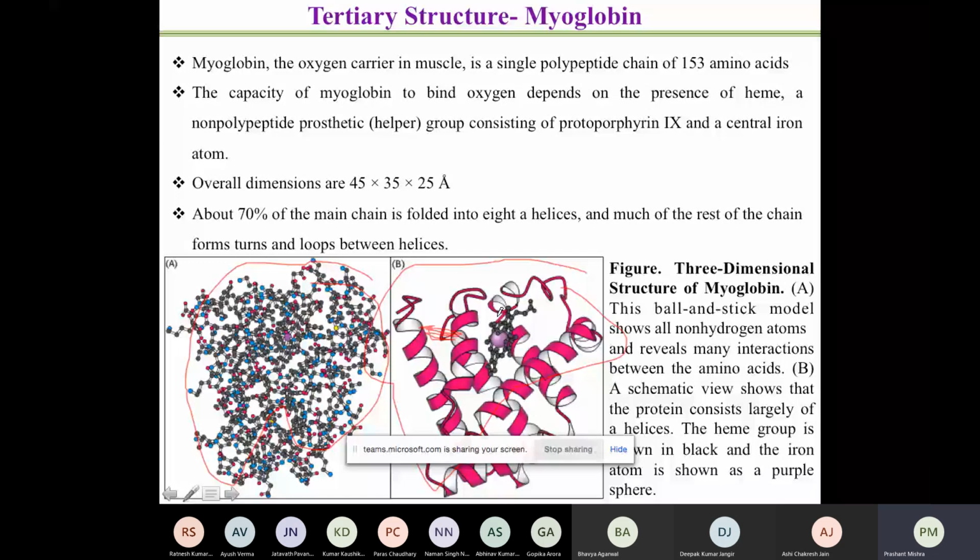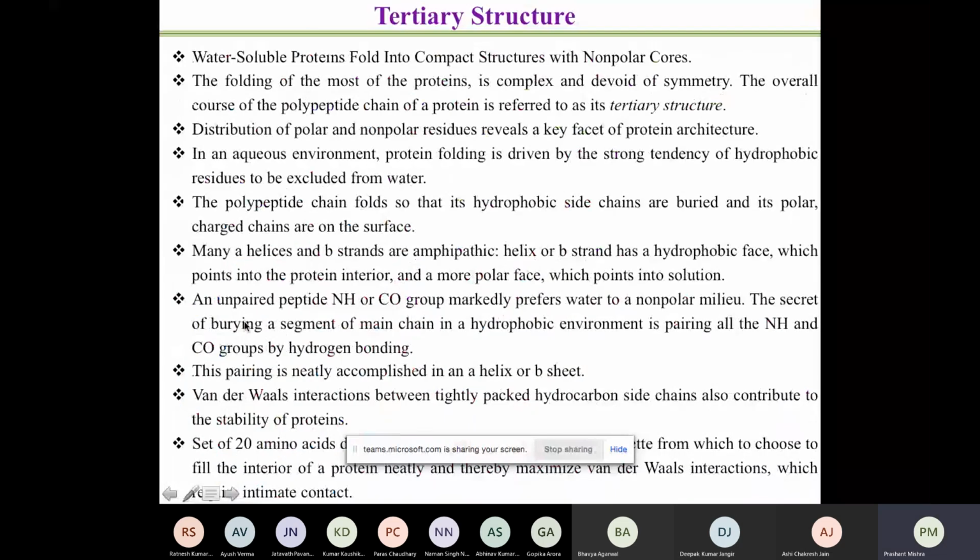Now looking at one of the structures, let's first go to the definition and other details. The folding of most proteins is complex and devoid of symmetry. So there is no symmetry. You will not say that all of it is in beta sheet or in alpha helix. It may be made up of both, and so overall the course of the peptide chain in the protein, because of the folding, leads to the tertiary structure.